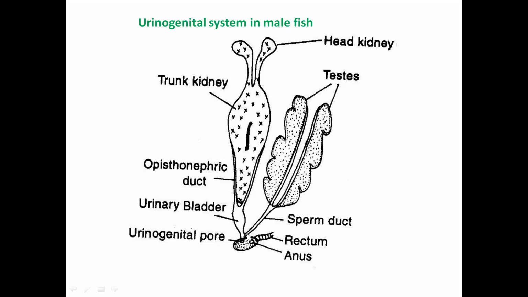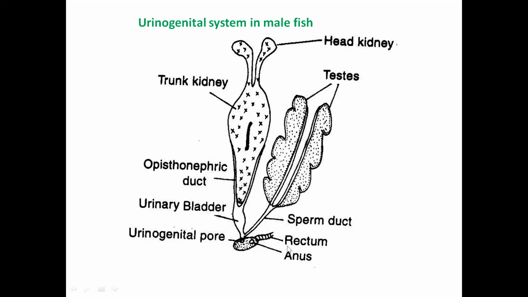And here you can see one thing: the sperm duct and the urinary bladder duct both open into a single pore. Means the sperms and the urine are excreted out from the body through a single, common pore. Okay, that is why it is known as the urinogenital pore.